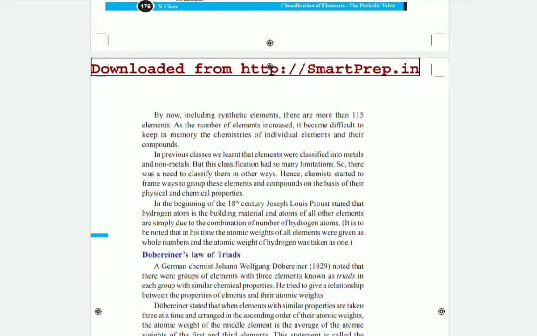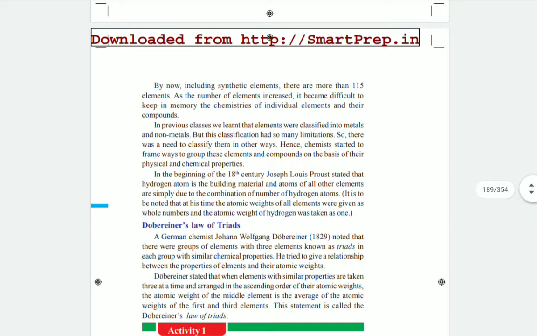So that's why it is necessary to classify all these elements. In the previous class we learned that elements were classified into metals and non-metals. We already know all the elements on the earth are classified mainly into metals and non-metals, but this classification is not a satisfactory classification, because there are so many limitations to it. So there was a need to classify them in other ways also.